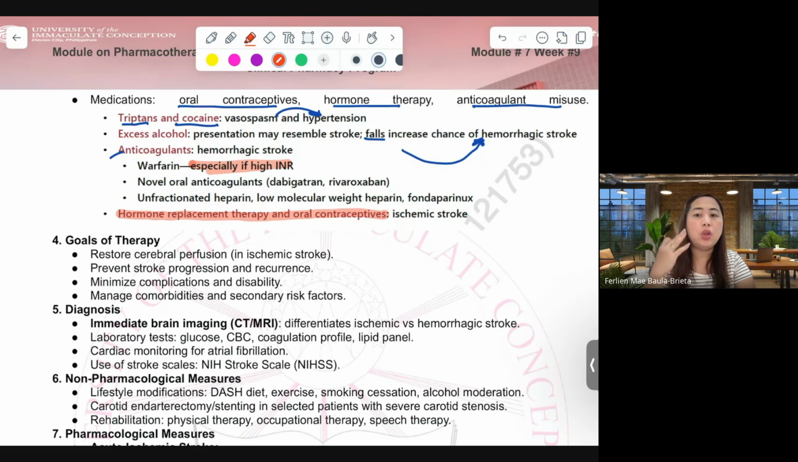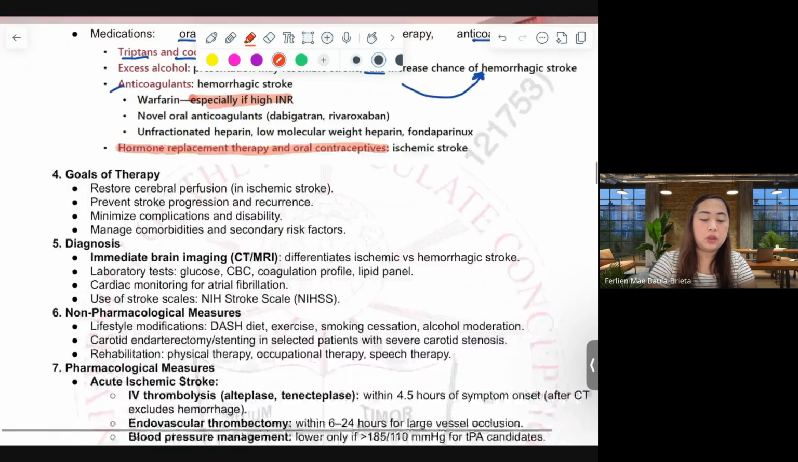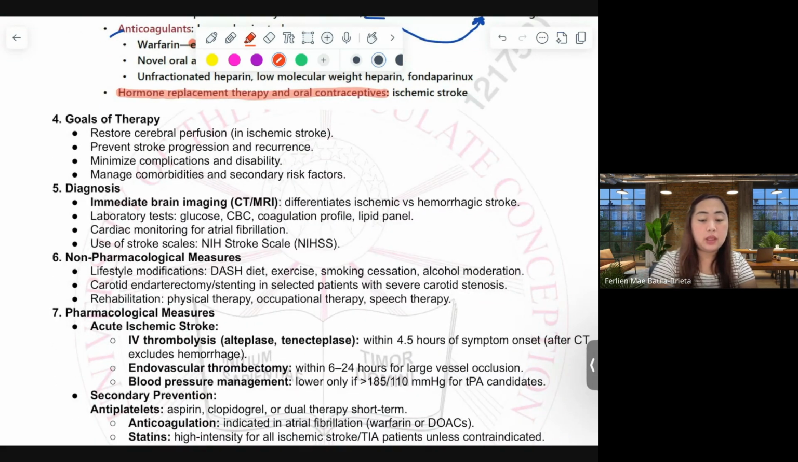So hearing from all of this, what are the goals of therapy? These are the goals of therapy that we have to know so that we can formulate our plan very well. We have to make sure that we can restore cerebral perfusion. And there's mention a while ago about permissive hypertension. That is part of our management or our action to restore perfusion, prevent stroke progression and recurrence.